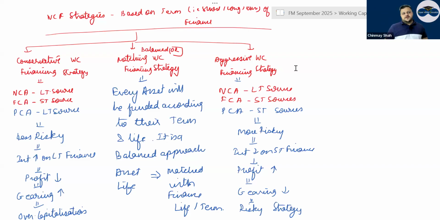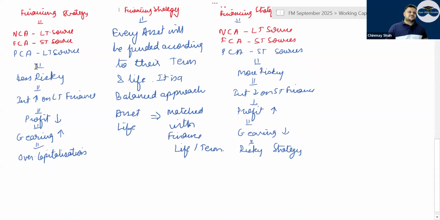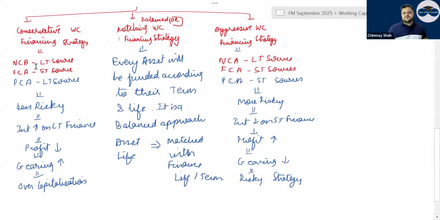But if you fund it by short-term source, then it is aggressive. But if for every asset you ask what the period is and accordingly bring the loan or finance, then it is called balanced, or matching working capital strategy. Now, whenever you are using a conservative strategy, you are using more long-term sources, so interest on long-term sources will be high, profit will be low, gearing will be high because of long-term sources, and over-capitalization will be there.